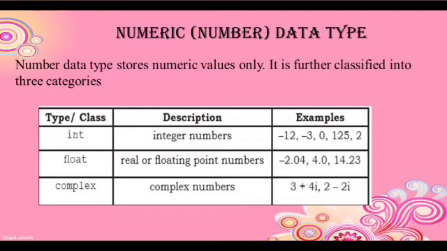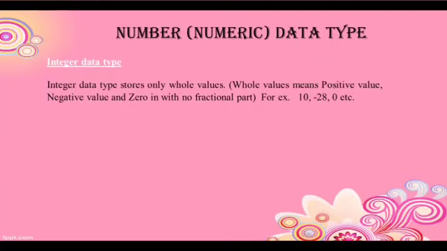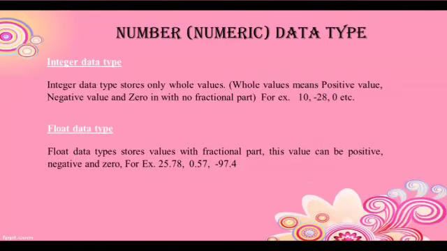Complex numbers are always in the form a plus ib or a plus bi, for example 3 plus 4i. Here i is iota, where i squared equals minus 1. So this is the numeric value. Integer data type stores only whole values. Whole values means positive, negative, and 0, with no fractional part. Float data type stores values with a fractional part. This value can be positive, negative, or 0.